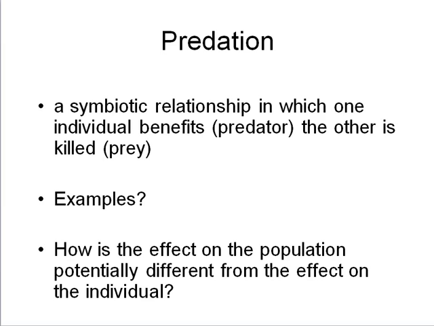Predation is another type of symbiosis, in which one organism benefits and the other is harmed. But unlike parasitism, the prey species is immediately killed. While the interaction is always harmful to the individual prey, if the predator keys in on weaker individuals of a population, the health of the population may improve. Predators may also play an important role in keeping prey populations from becoming larger than the habitat can support.